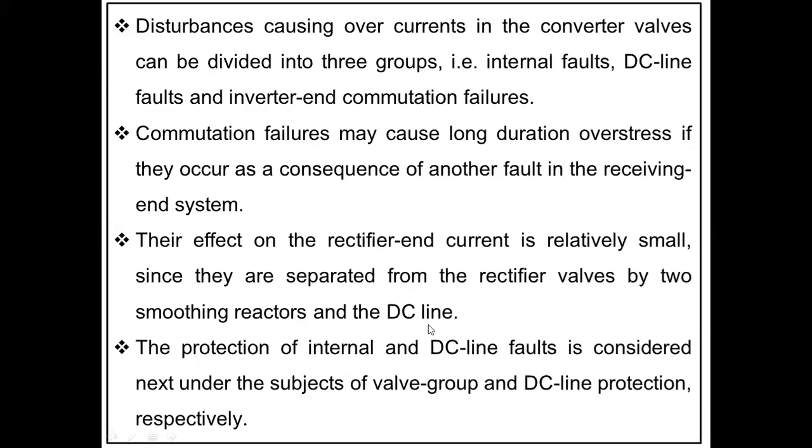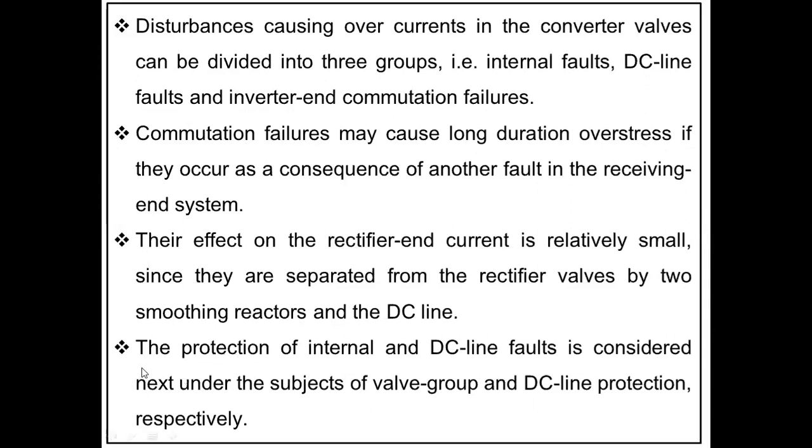I have said before that power reversal occurs at the inverter station. That reversal power should not reach the rectifier part, so for a short period of time these currents can be limited with the help of the smoothing reactors. Two smoothing reactors in the sense for the positive pole and for the negative pole. Why two smoothing reactors? Because they have considered bipolar transmission. Out of the three types of transmission techniques, they go for the bipolar technique. So that is the meaning of this.